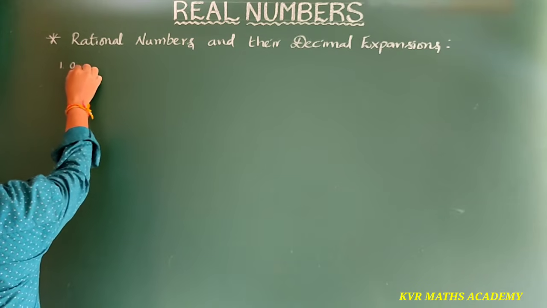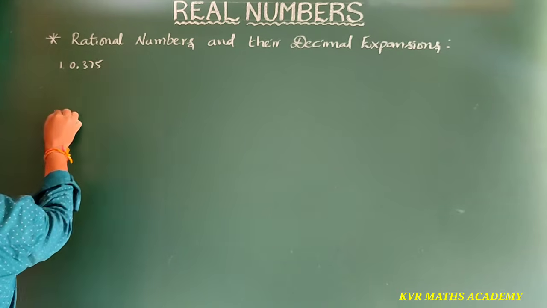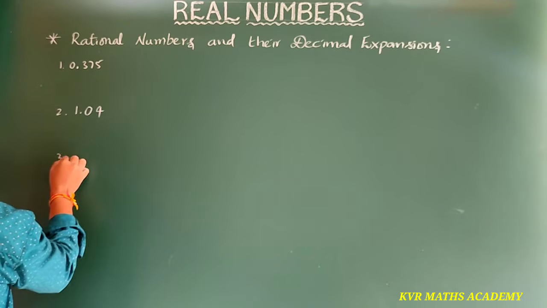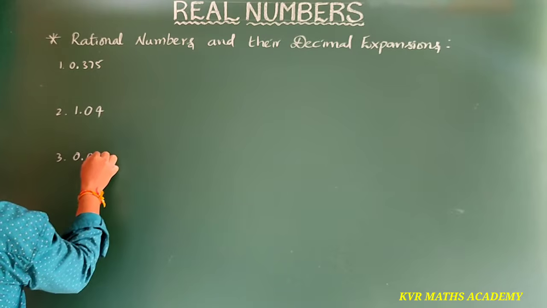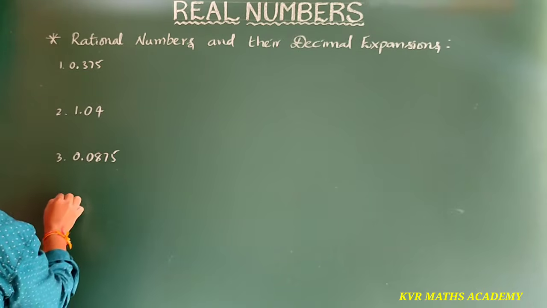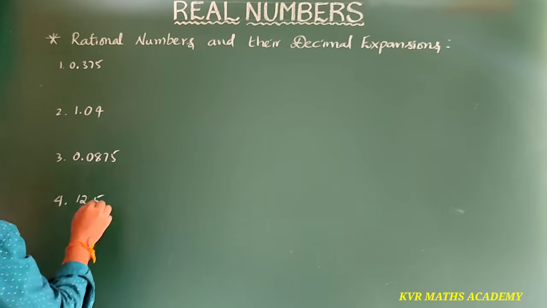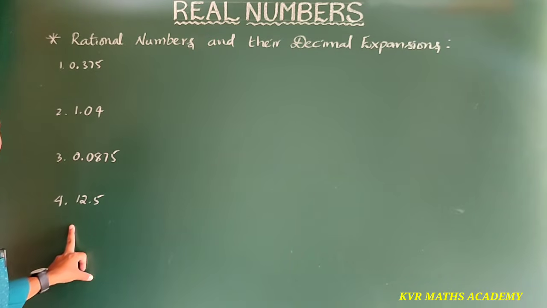First one, 0.375. Second one, 1.04. Third one, 0.0875. And the fourth one, 12.5. So 4 examples I am taking.